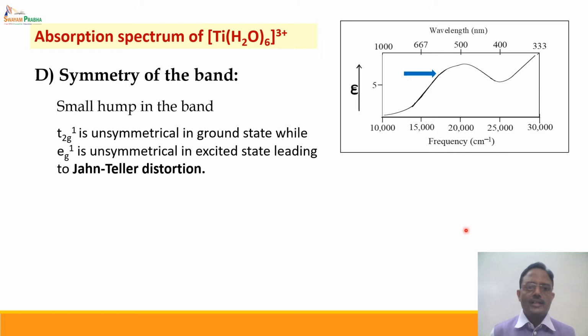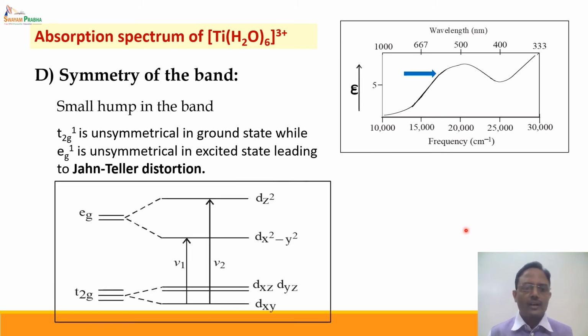Now t2g1 is an unsymmetrical ground state, and we have seen that whenever there is an unsymmetrical t2g or eg set, there is a Jahn-Teller type of distortion, and since there is a Jahn-Teller type of distortion, there is further splitting of the d orbitals, of the t2g as well as the eg set of orbitals. In this example of splitting, the single electron present in the t2g set will definitely go to the dxy orbital, and this electron can jump to either dx square minus y square, or it can jump to dz square.